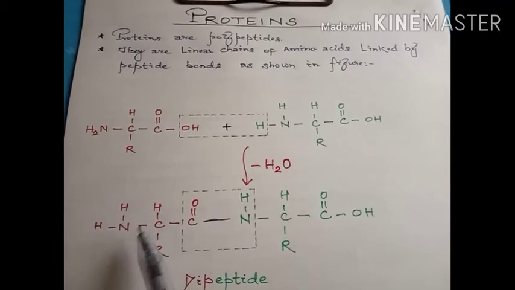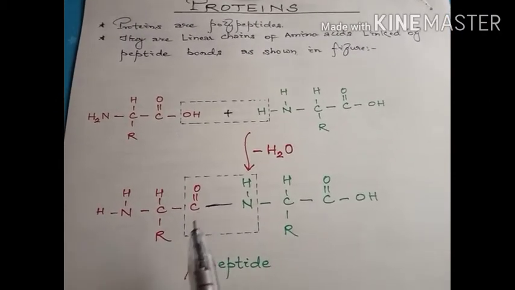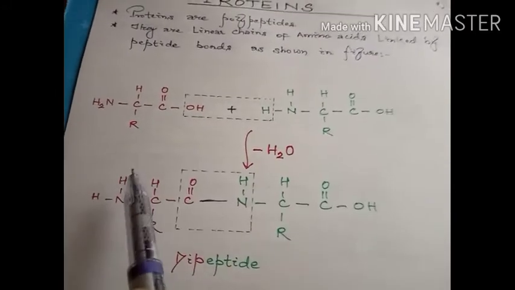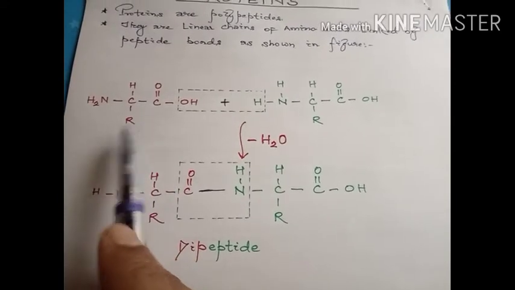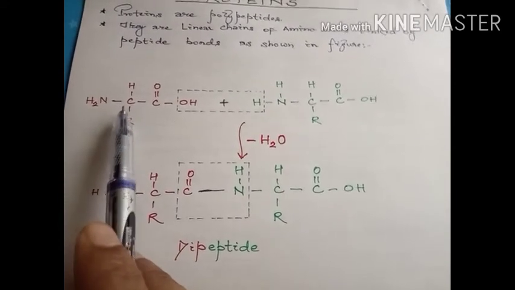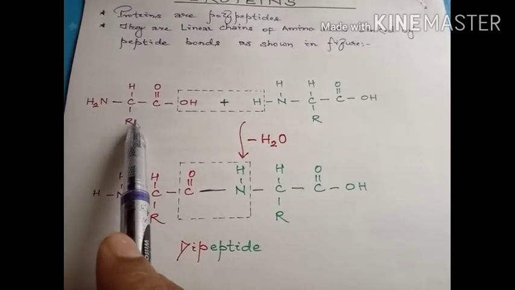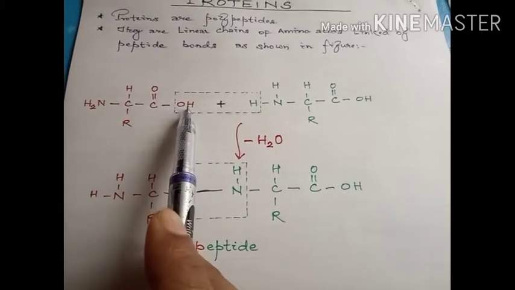We may observe a basic structure of just a fragment of protein, and how the peptide bond is formed. Here we have drawn a single amino acid where the amino group is on the left hand side, R is the functional group which is variable for different amino acids, and the COOH group is on the right side.